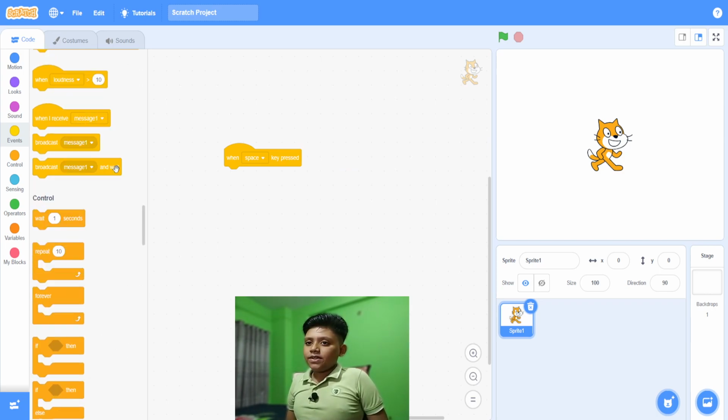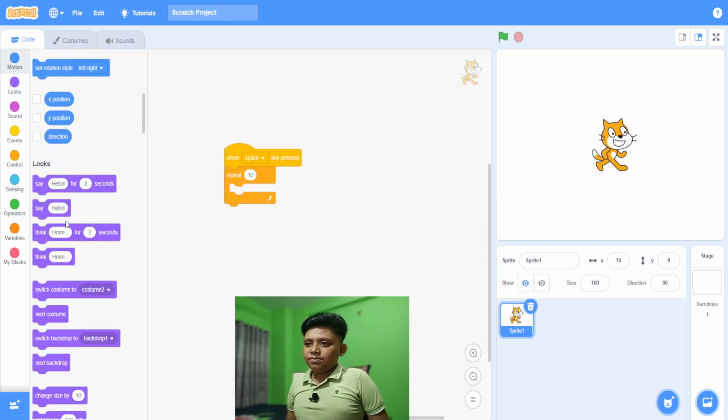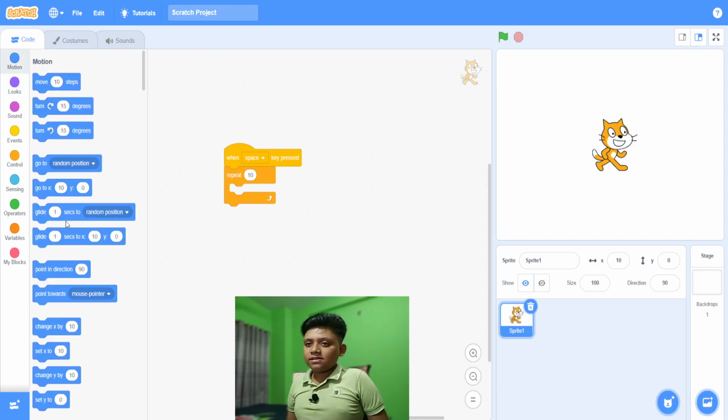Step 3. Go for a few times. Since it's going to go for a few times, add this block, repeat 10. Repeat 10 times, and then drag the sprite right here. That's it.